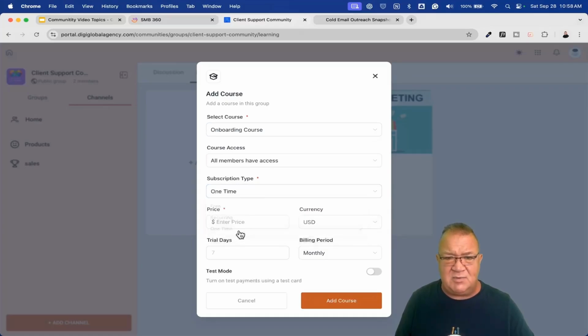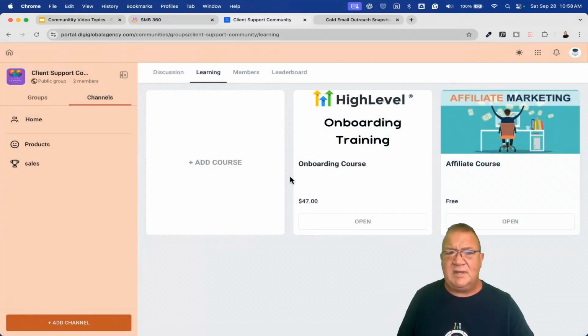I think the description type was $19. I think we had a $97 payment. But this one we could do for $47 if you're a member of our community. We could sell it to you for $47. Otherwise, we'd have to sell it to you for $97 if you bought it on our website. Going to go ahead and click on Add Course.